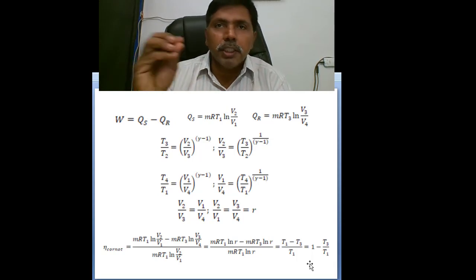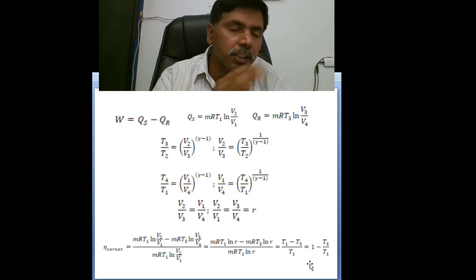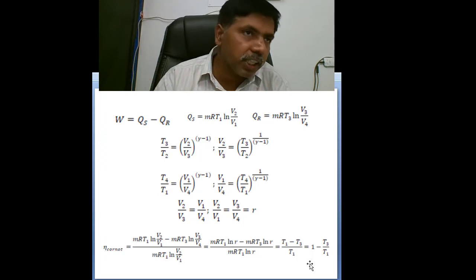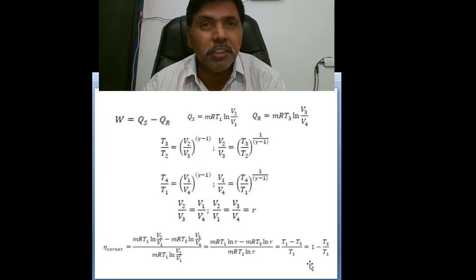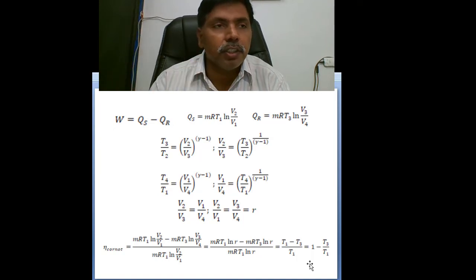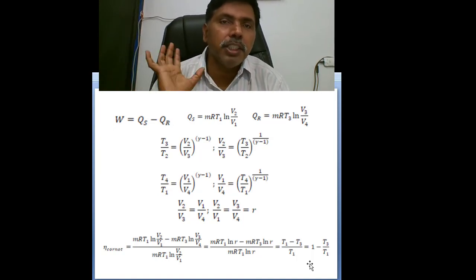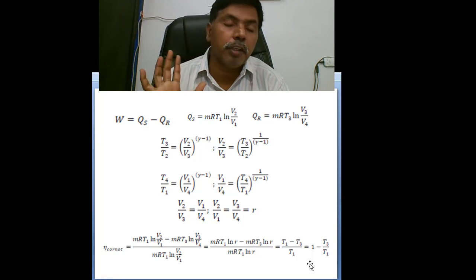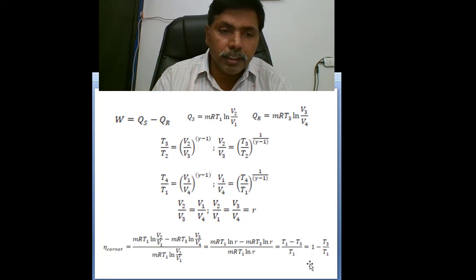1 minus sink temperature by source temperature. Maybe 60 percent or 50% or 55 or 65, 70, whatever efficiency we get, that is our benchmark efficiency. Our real cycle efficiency should not cross that. If it is crossing, something is wrong, and we have to cross verify ourselves. I think Carnot cycle is clear.